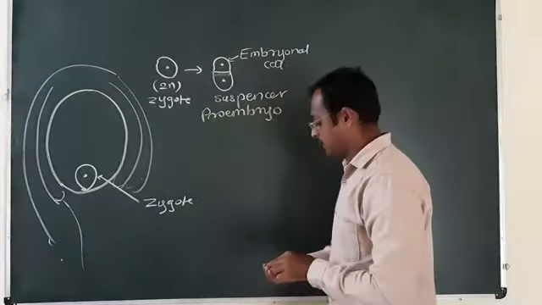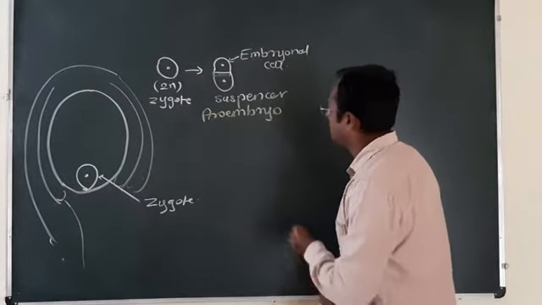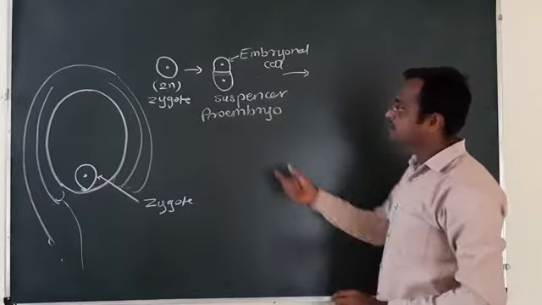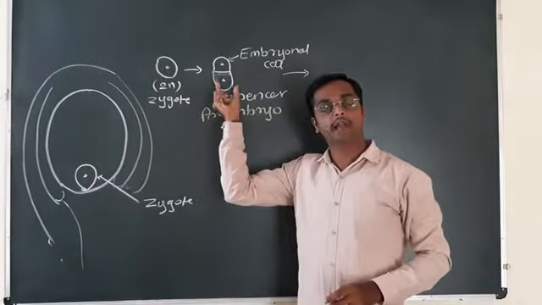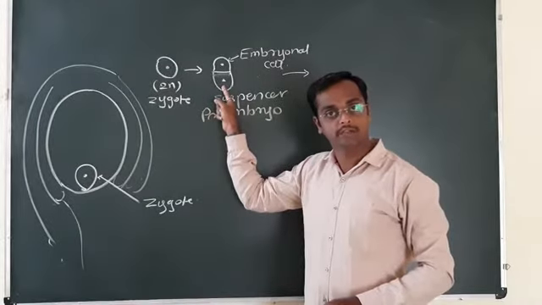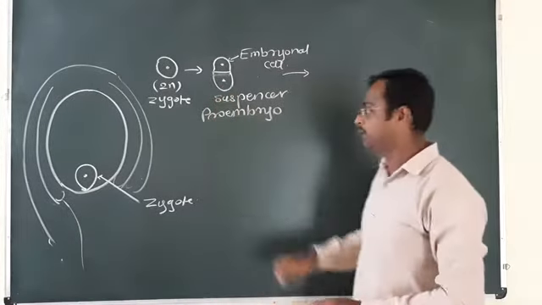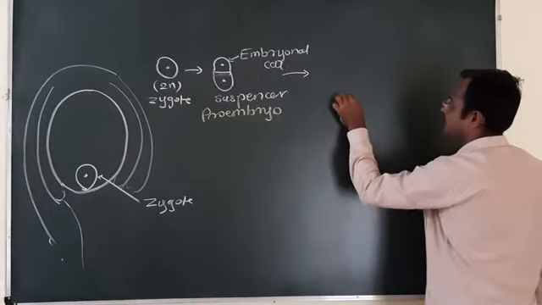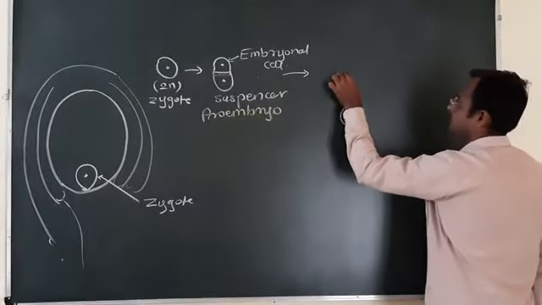Now let us study the development. After this, the suspensor cell divides transversely in one plane, forming a 6 to 10 cell structure like this.